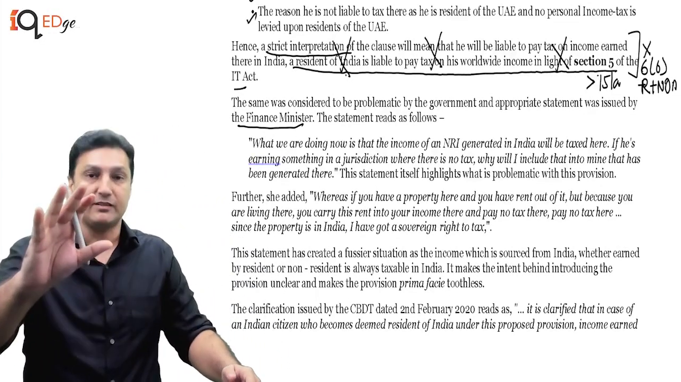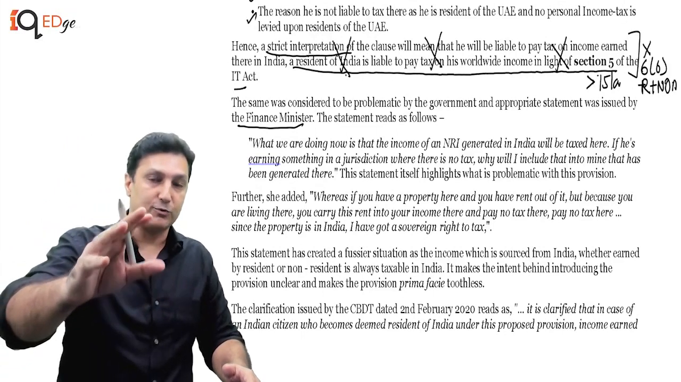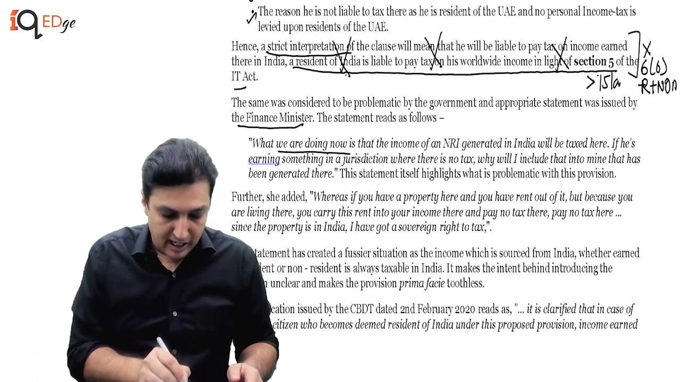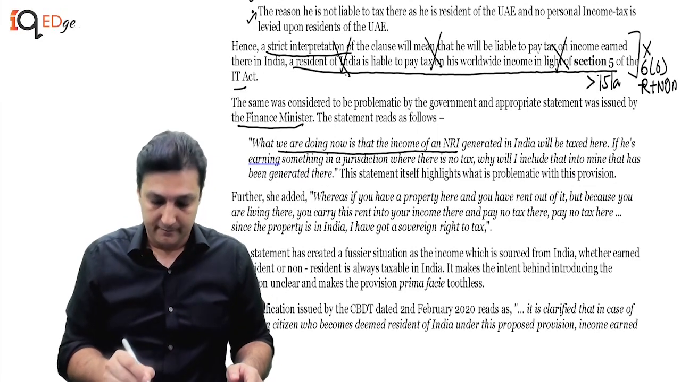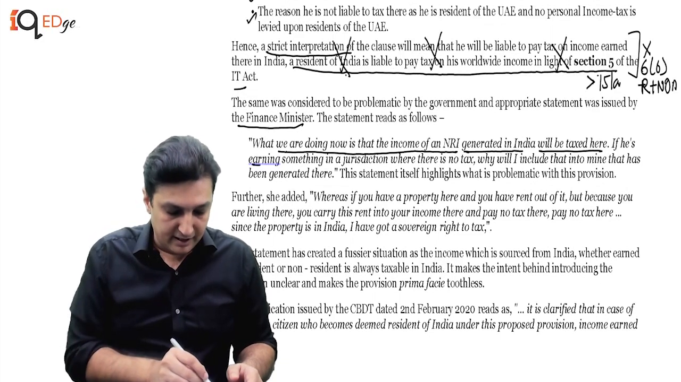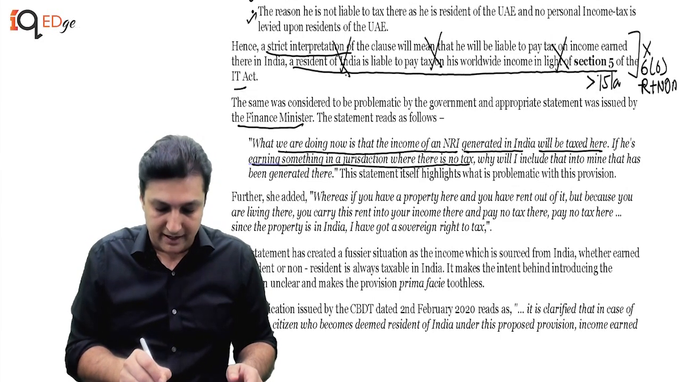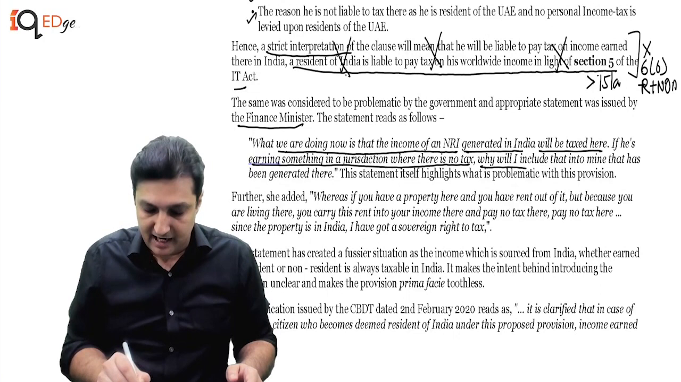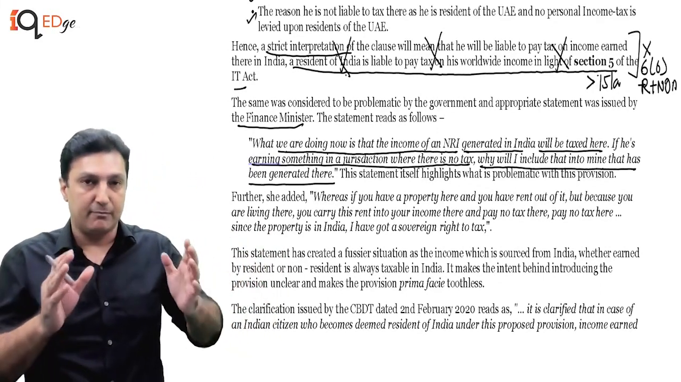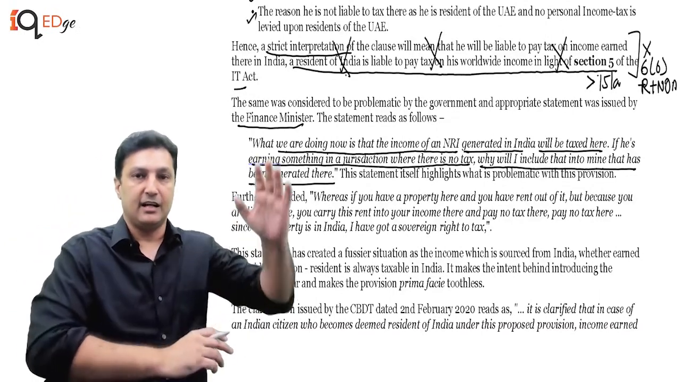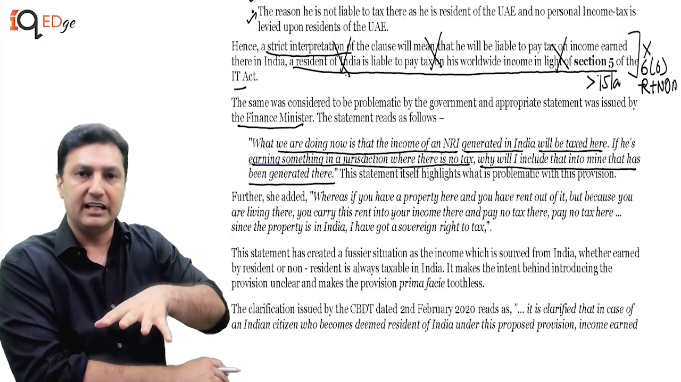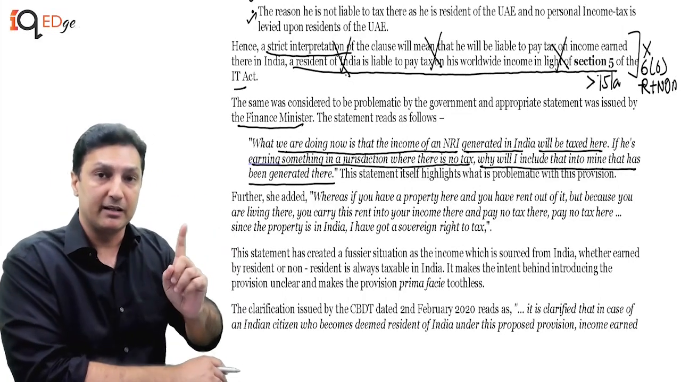The statement, and you must read this. And as a CA final student, please understand, this is the finance minister of India saying it. What we are doing now is that income of a NRI generated in India will be taxed here. If he is earning something in a jurisdiction where there is no tax, why will I include that into mine that has been generated there? Now, the statement by the finance minister is saying that if somebody is earning money outside India, why will I tax it in India? I am only going to tax income earned in India. That is why I have made the amendment.